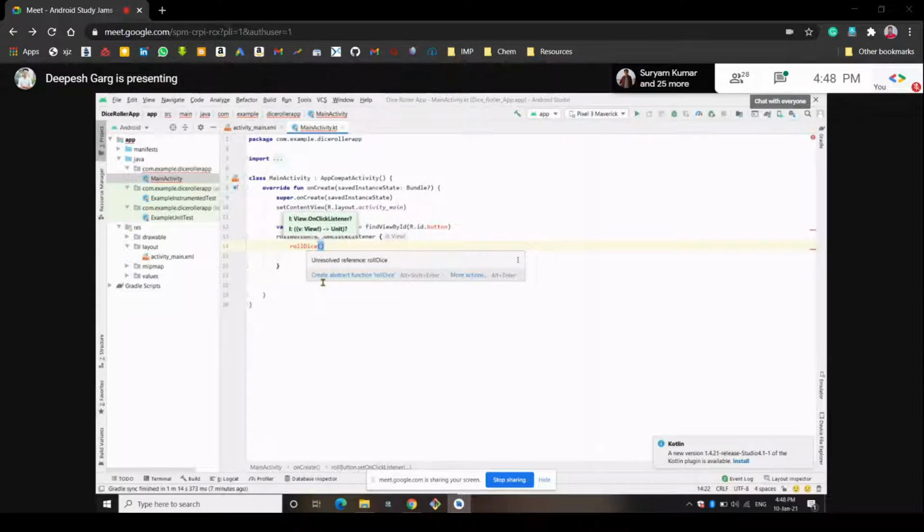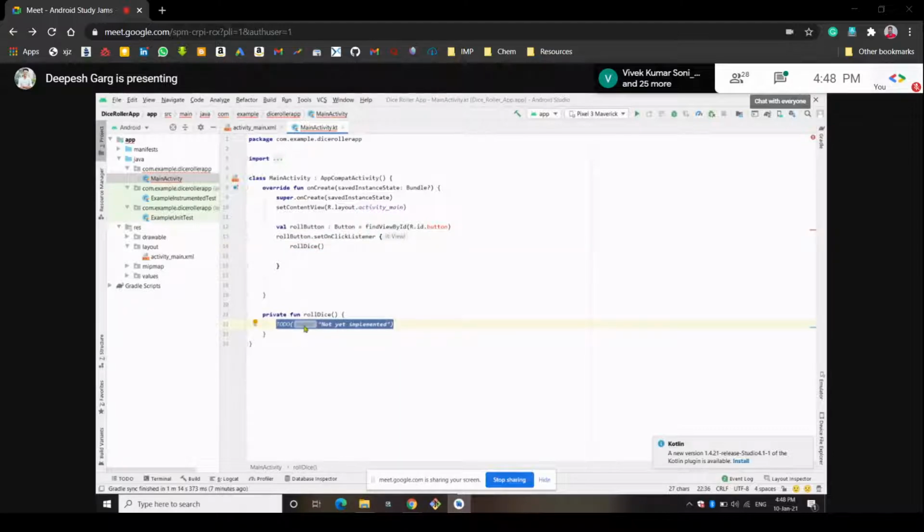So how can we do that? We can hover over this rollDice, click on more actions, and create a function. We choose rollDice, and a function called rollDice will be created here. We write the code of the rollDice thing here only, so that whenever we call this function, all the lines of code here will be executed and the output will be generated. Okay, we will do this later in the section. So let's write the code of this thing.